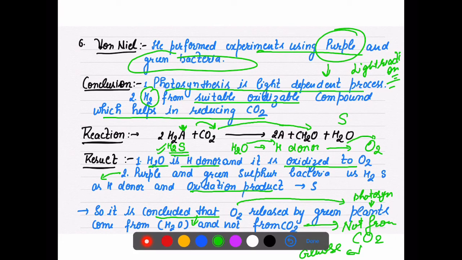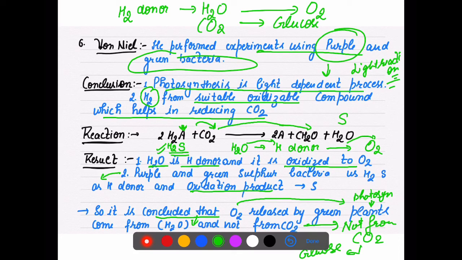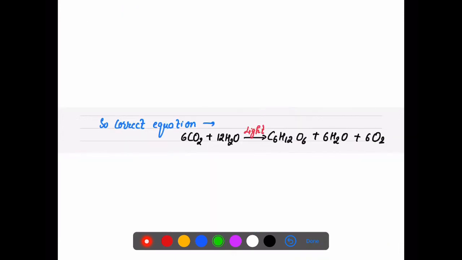So always remember that the hydrogen donor in the photosynthesis process is water, and it helps in giving the oxygen, and CO2 is always reduced to glucose. So CO2 is not responsible for releasing the oxygen. So the correct equation which we always write is 6 CO2 plus 12 H2O gives C6H12O6 plus 6 H2O plus 6 O2.